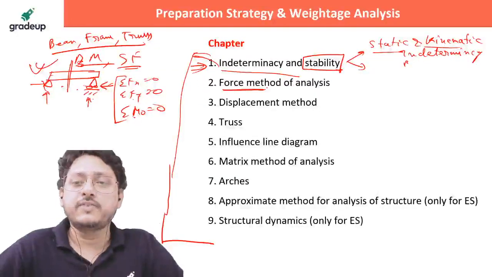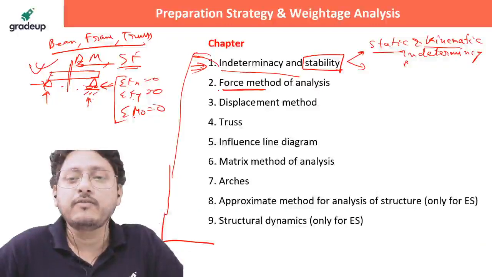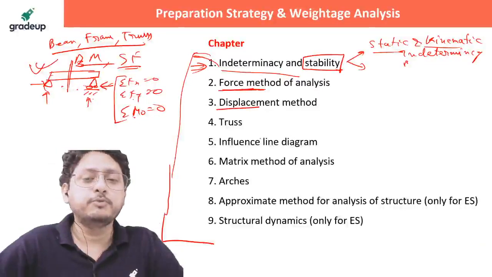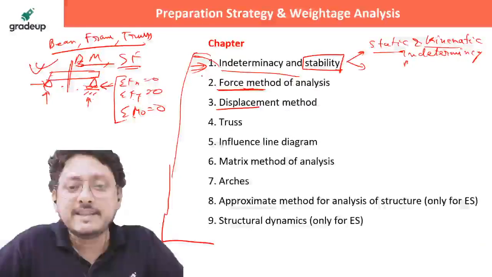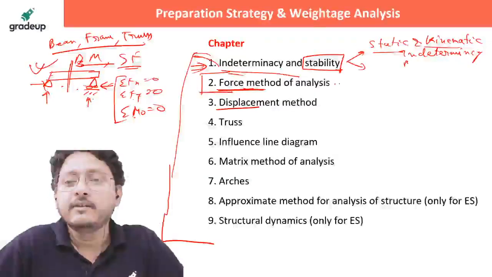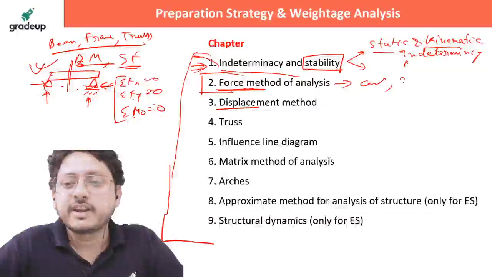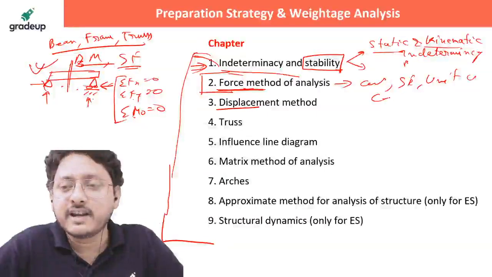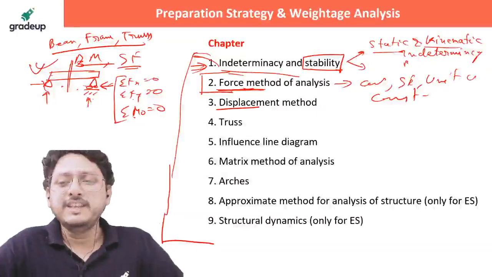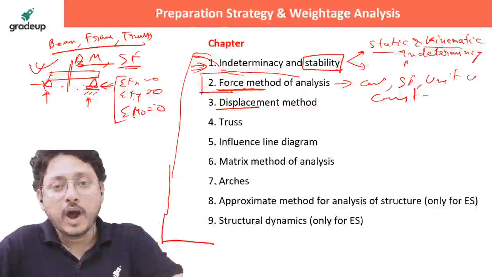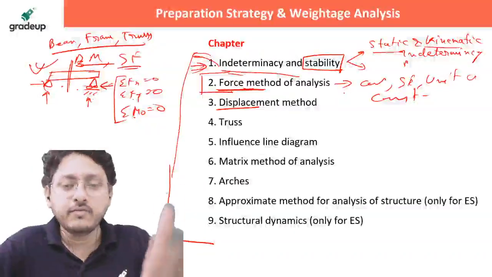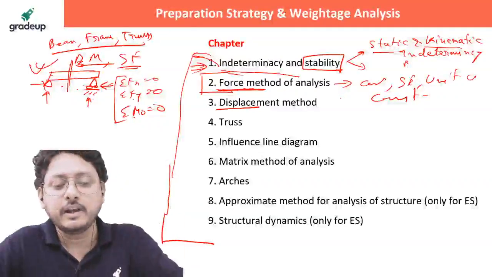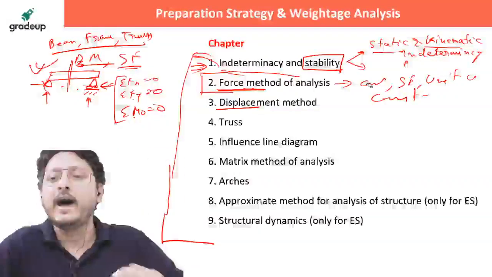So you have 2 different types of analysis. One is the force method, another is the displacement method. In the force method chapter, you will be studying mostly Castigliano, strain energy, unit load, virtual work, and consistent deformation. Did you get that? So these are mostly important. You have a list of force methods, in which I will tell you which are the important ones.